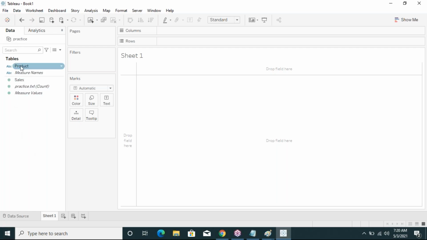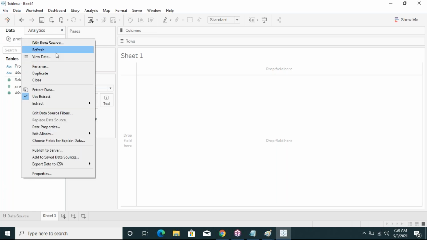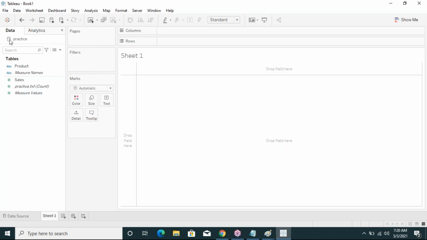Then how to change extract to live? Simply right click on that and uncheck Use Extract. See, it is indicated by the single cylinder. Like that you have to change the live connection into the extract connection, and the extract connection into the live connection.